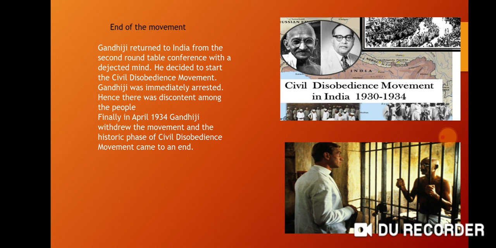So this is how all the three conferences were meaningless, and at last the Gandhi-Irwin Pact was signed and the Poona Pact was signed, but they did not fulfill the things which they said in that pact. So that was again meaningless, in one way. This is how the Civil Disobedience Movement ended.